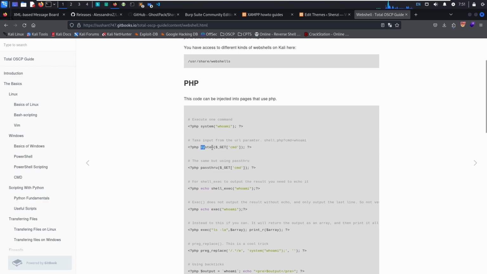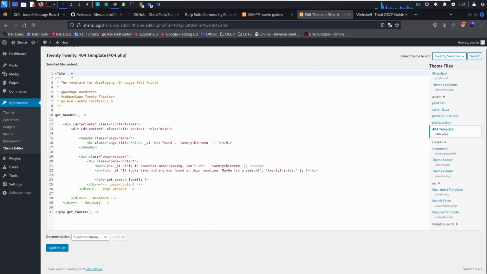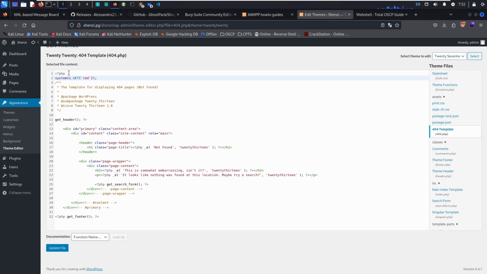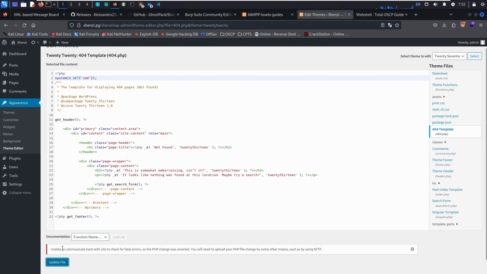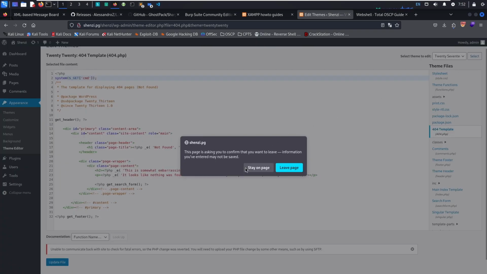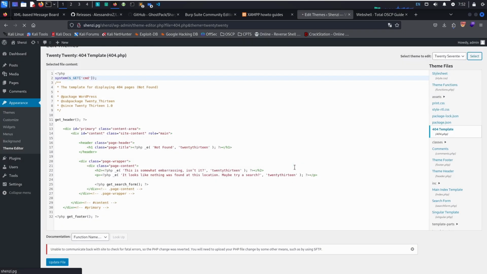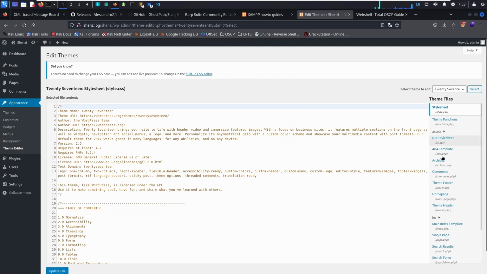So let's go ahead and copy this and go back to the WordPress page. Now we're going to press enter and paste in that code, and press update file. If you get this error message, unable to communicate back with the site to check for fatal errors, when you select 2017, you need to press select and press leave page, and now it updates.